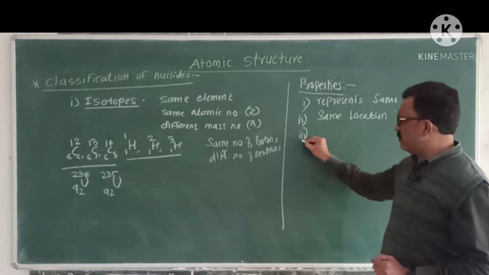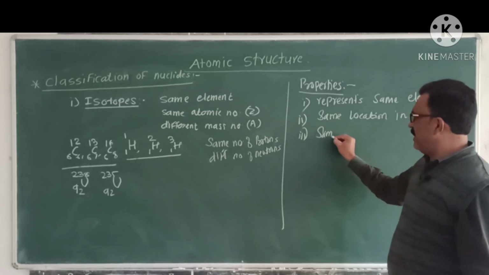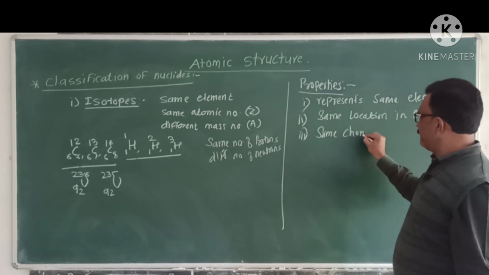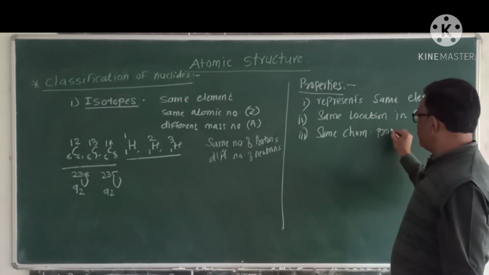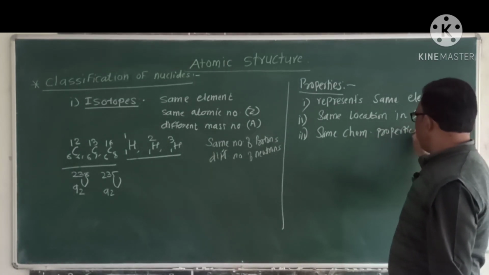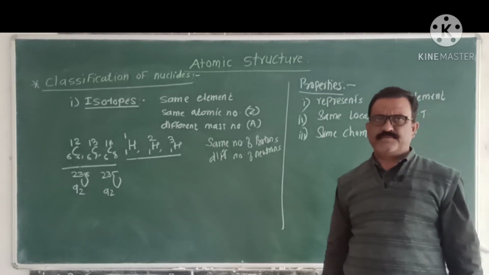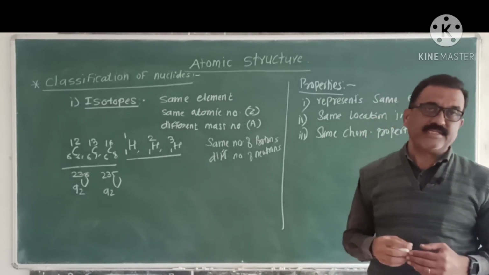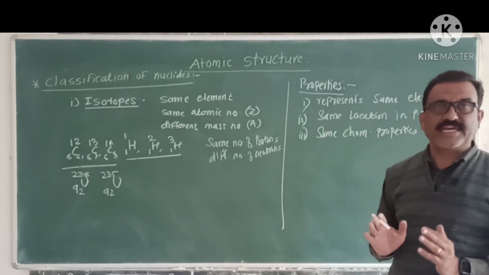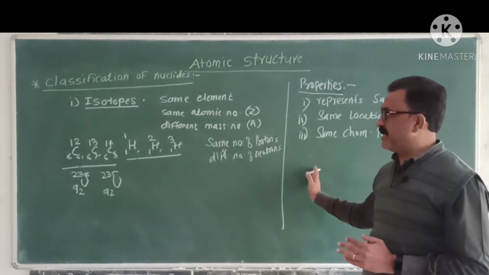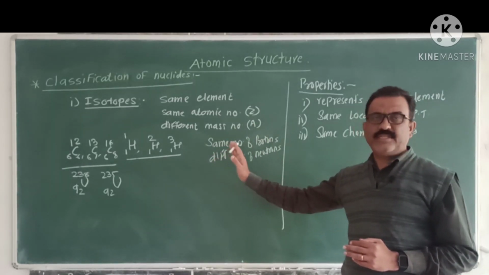Then these isotopes have a similar or same chemical properties. That is, the reaction of isotopes are same with another substance. These are information regarding isotopes.